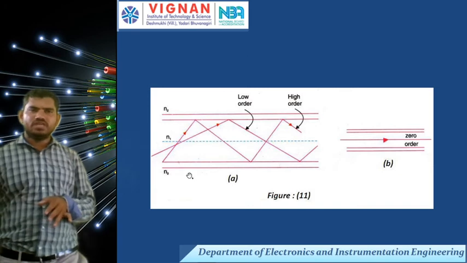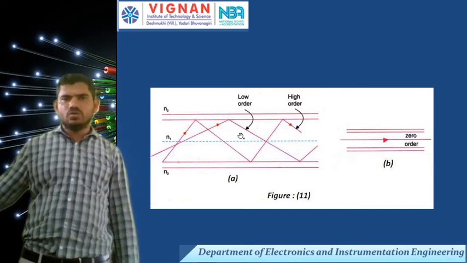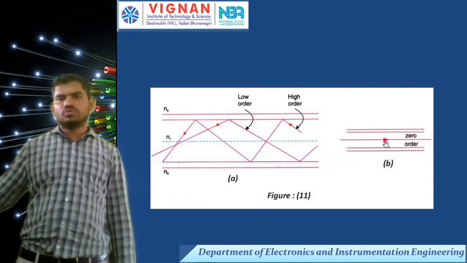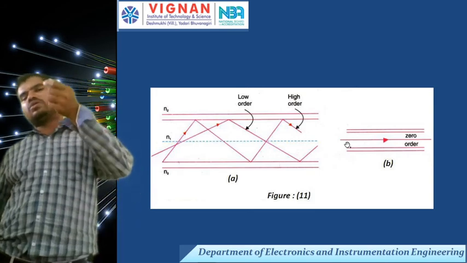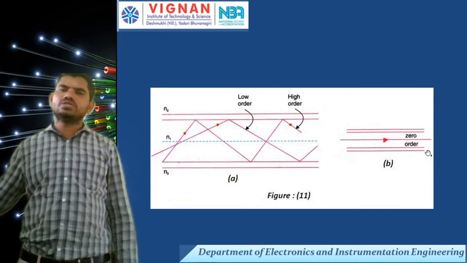Here, where are the higher order mode and lower order mode? This is the lower order modes. Okay, these are higher order modes. This is the zero order mode. There are no modes, zero order. When we give a light ray in the middle of the core, it travels from the transmitter to the receiver.